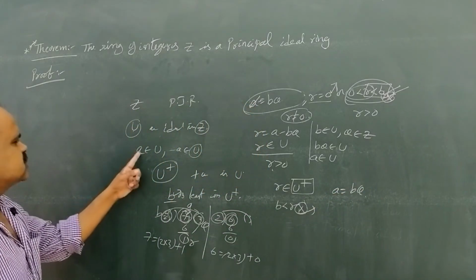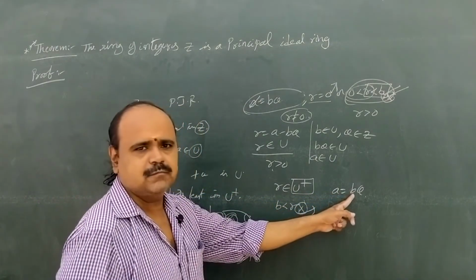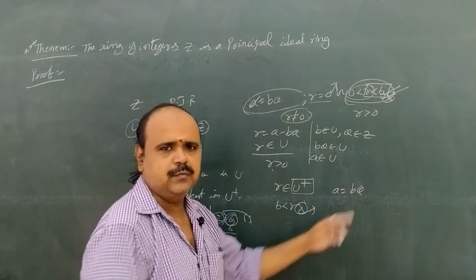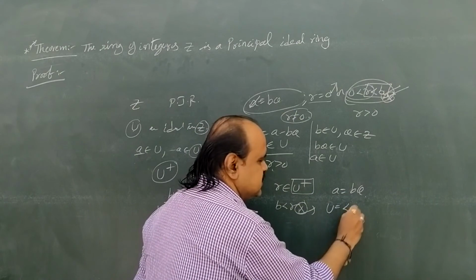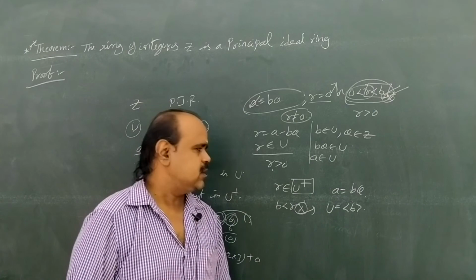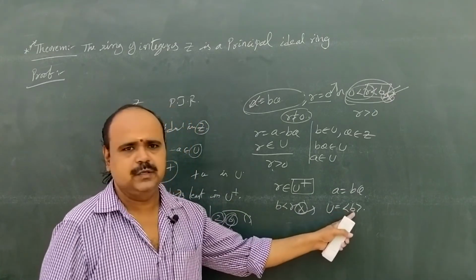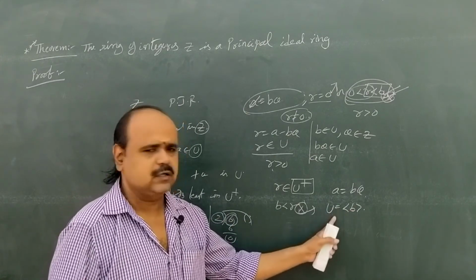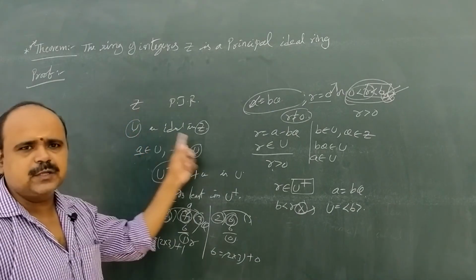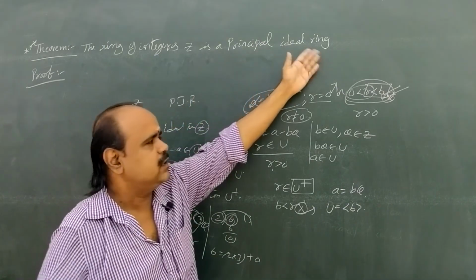In the beginning we took small a in U, and here a is a multiple of small b, that is b into q. In a similar manner, every element in U is a multiple of small b. Therefore U is generated by small b, so U is the ideal generated by b. Here U is called a principal ideal, because U is generated by b. U అనేది b తో జనరేట్ అవుతుంది కాబట్టి ఇక్కడ ప్రిన్సిపల్ ఐడియల్. In a similar manner, in Z every ideal is a principal ideal. That's why Z is a principal ideal ring.